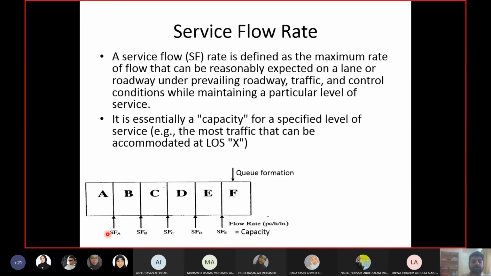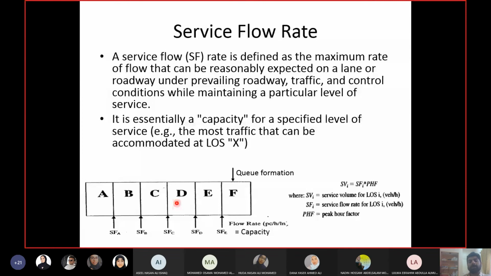If SFA is 1000 and SFB is, let's say, 1200, then from 1001 to 1200 you have level of service B. So every level of service has a range of flow rate in which it will maintain itself. Level of service doesn't change with each vehicle. This is what I wanted to highlight.